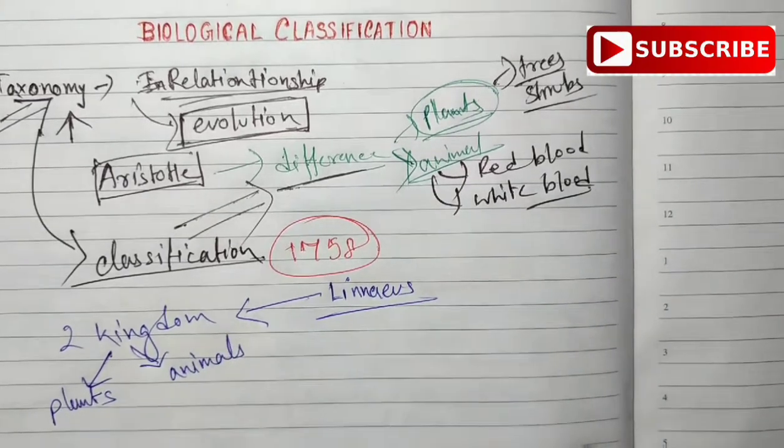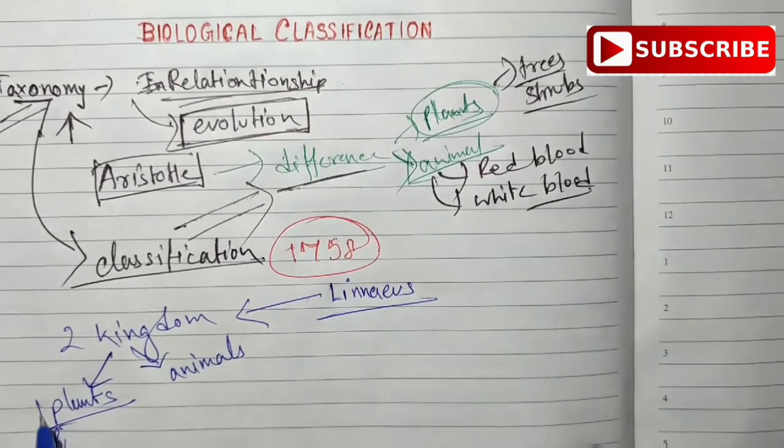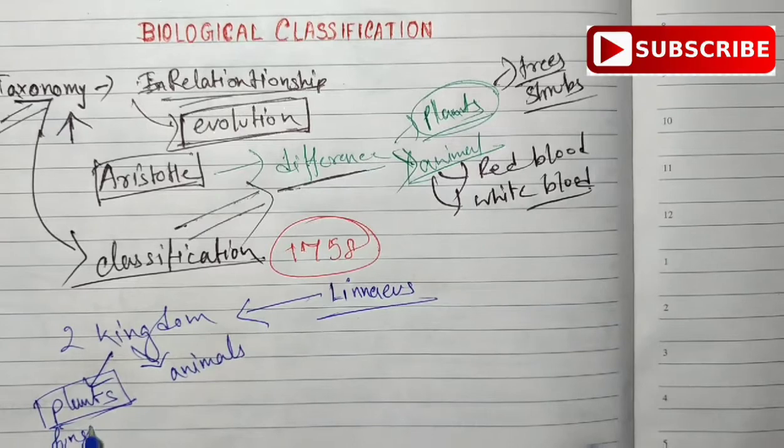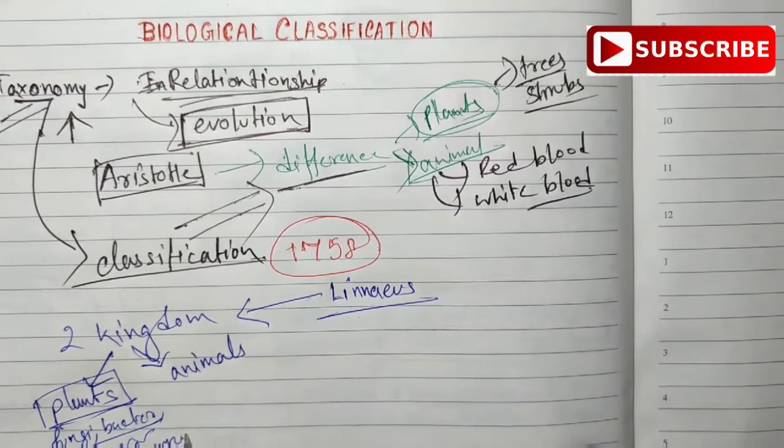So basically you need to understand, under this plants group, all the fungi, bacteria, flowering plants, gymnosperms, angiosperms, all these things will come.